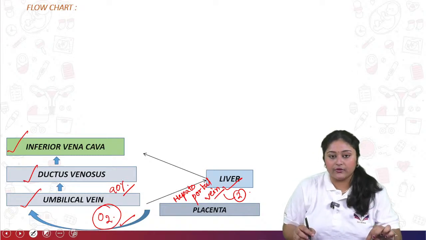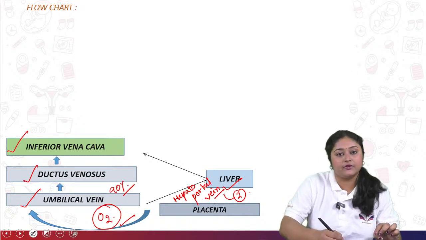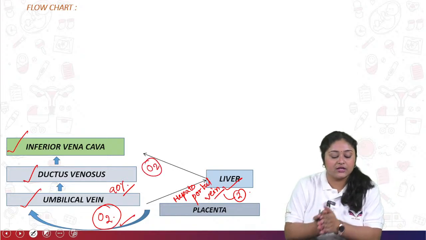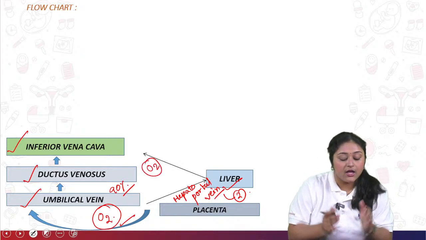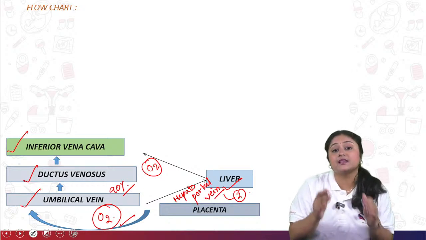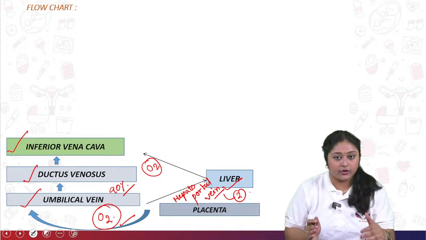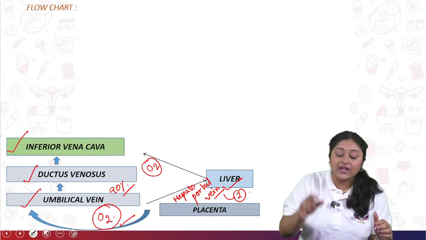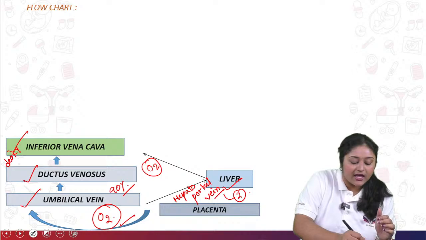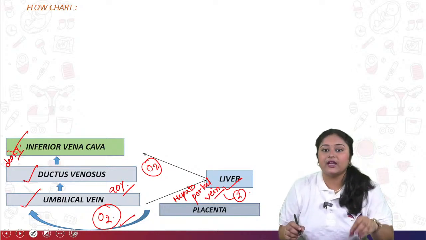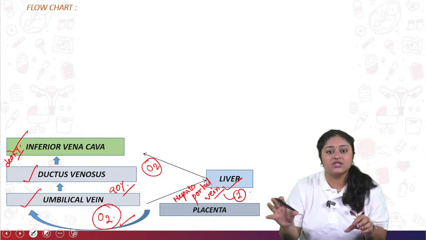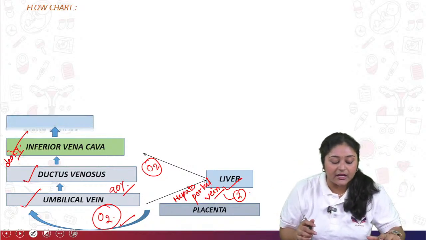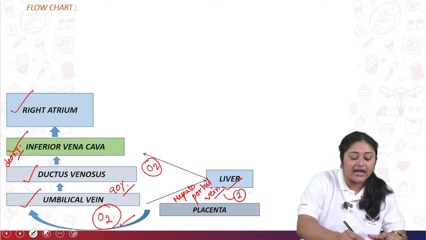In the inferior vena cava, at the same time, oxygenated blood is also coming from the liver. Through the ductus venosus, 90% oxygenated blood comes to the inferior vena cava. At the same time, deoxygenated blood comes to the inferior vena cava from the lower parts of the fetus body. So the inferior vena cava is a part where oxygenated and deoxygenated blood are both mixing, right? From the inferior vena cava it comes to the right atrium.